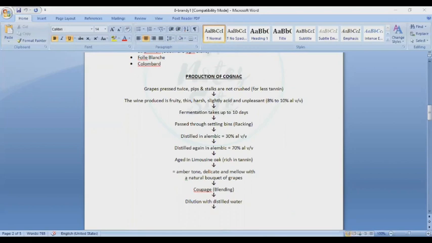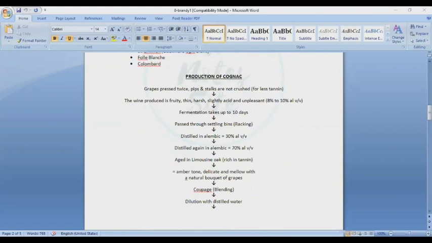It passes through settling and racking. Then it is distilled in an alembic to 30% alcohol by volume, and distilled again in an alembic to 70% alcohol by volume. So the first distillation gives about 30% by volume, and then distilling again in the alembic we get 70% alcohol by volume.